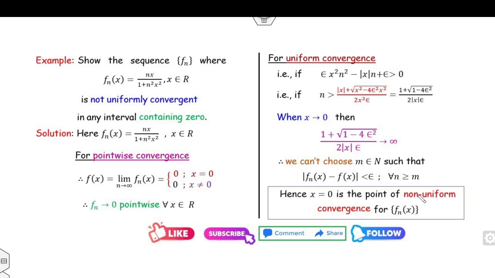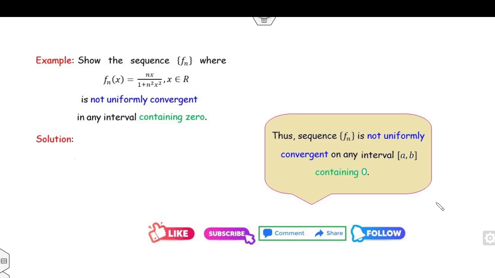Fine. So what is the point of non-uniform convergence? All those points at which this condition does not hold. Now this is case 1. When x approaches 0, then it will be infinity. While for all other x, whenever x does not approach 0, this limit will always be finite. So then we can easily find the value of m.